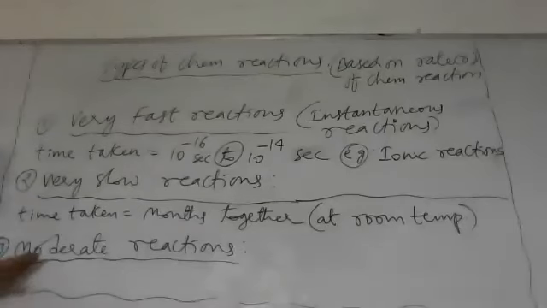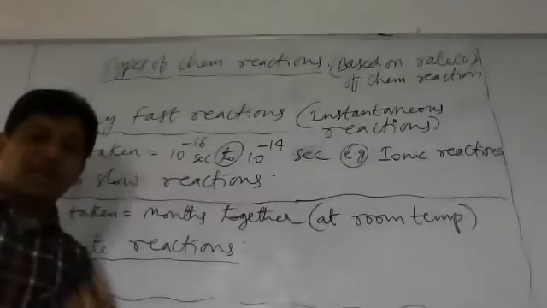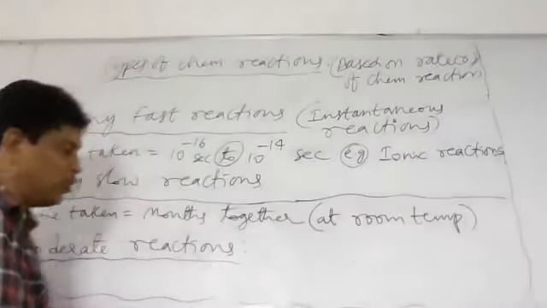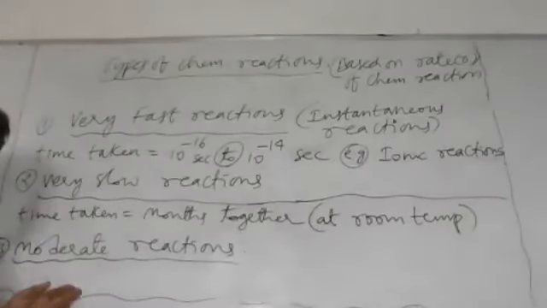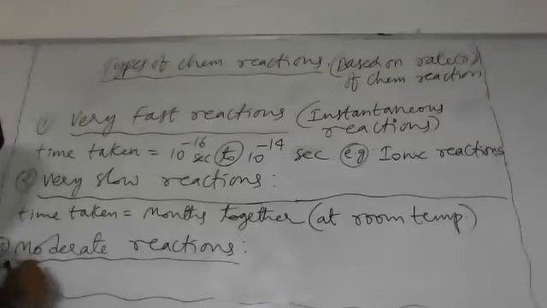Now, moderate reactions. Most of the chemical reactions that we come across in our day-to-day life come under moderate reactions.